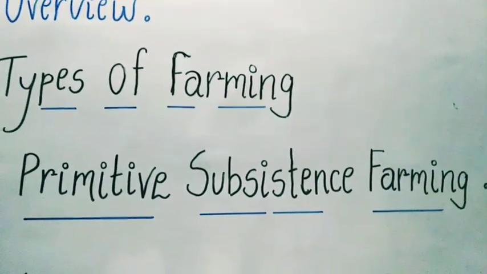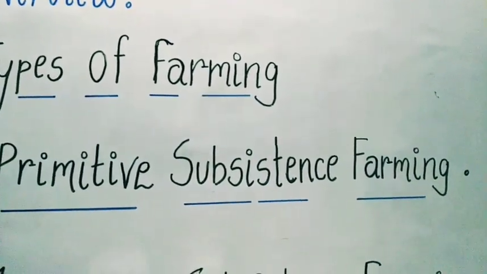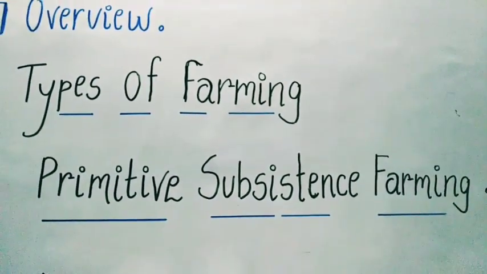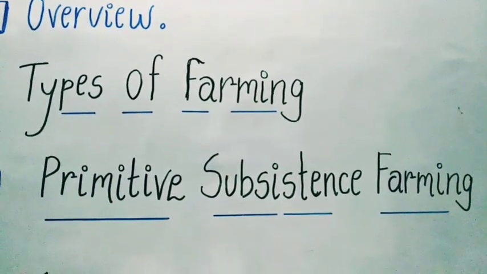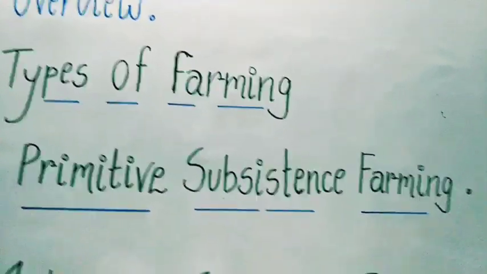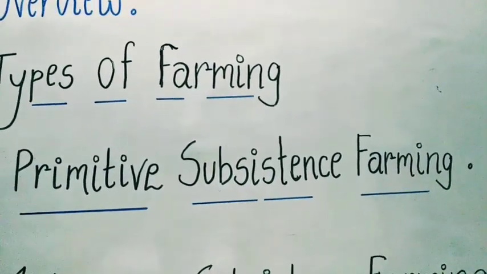Is it clear? Primitive subsistence farming: they produce on a very small area with the help of cow dung, manures that are available, and leaves of trees. They use very old techniques and old tools, and they depend upon the monsoon.